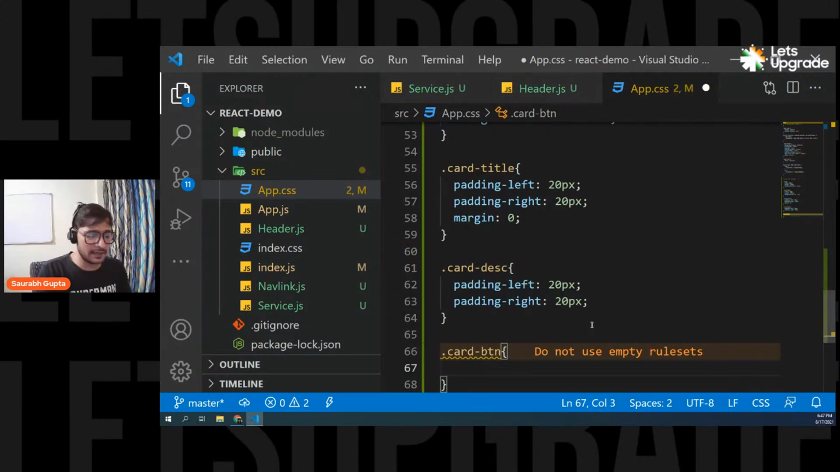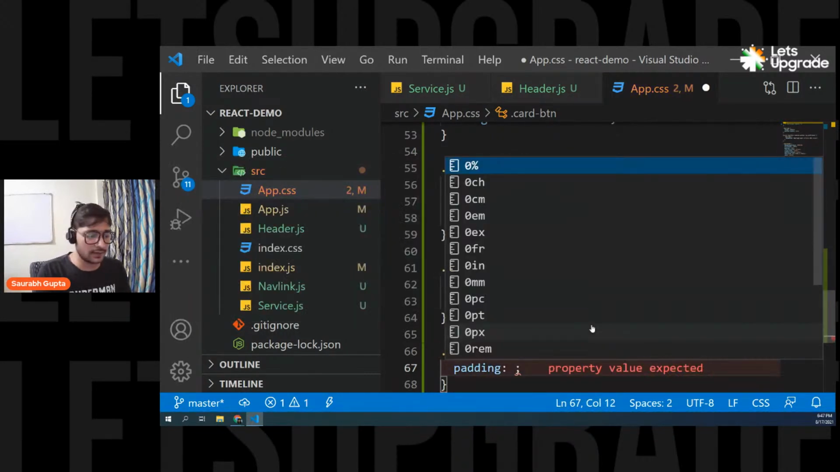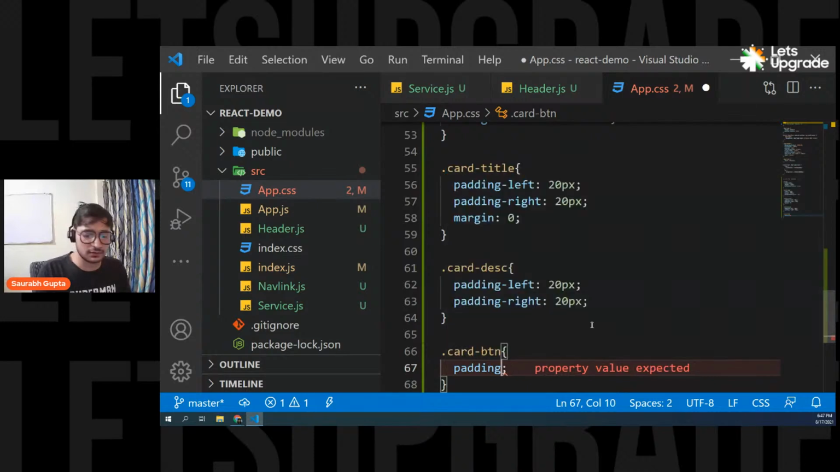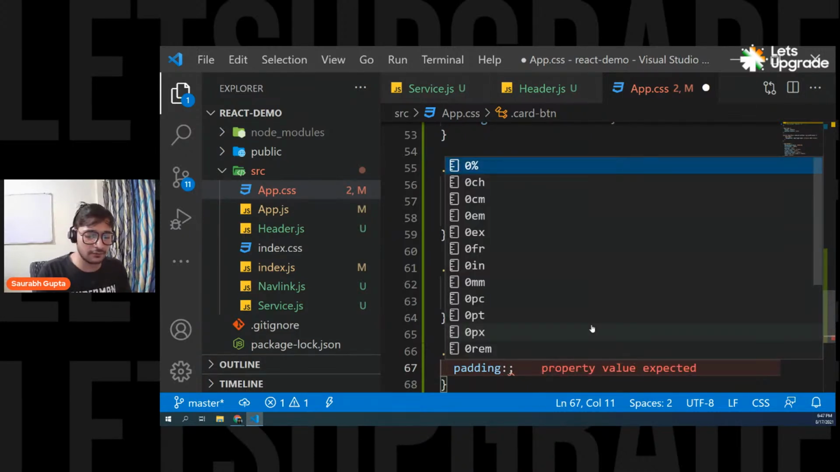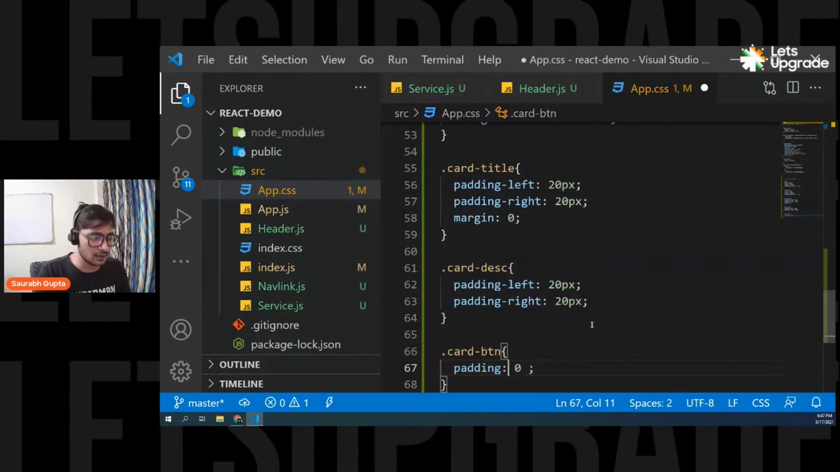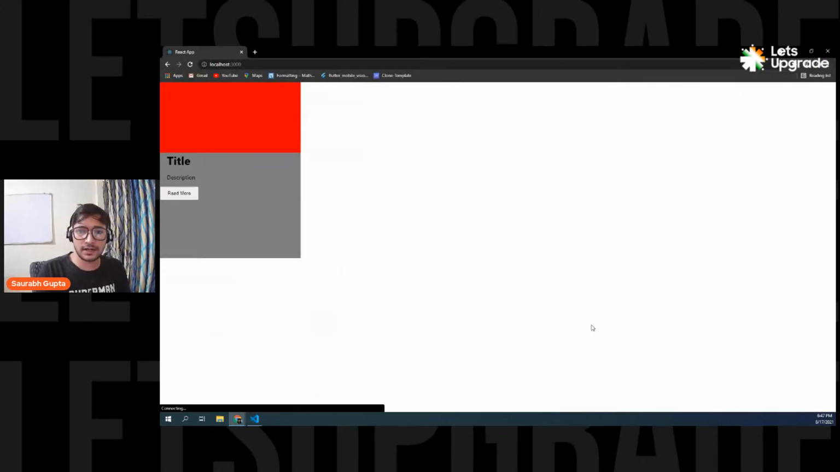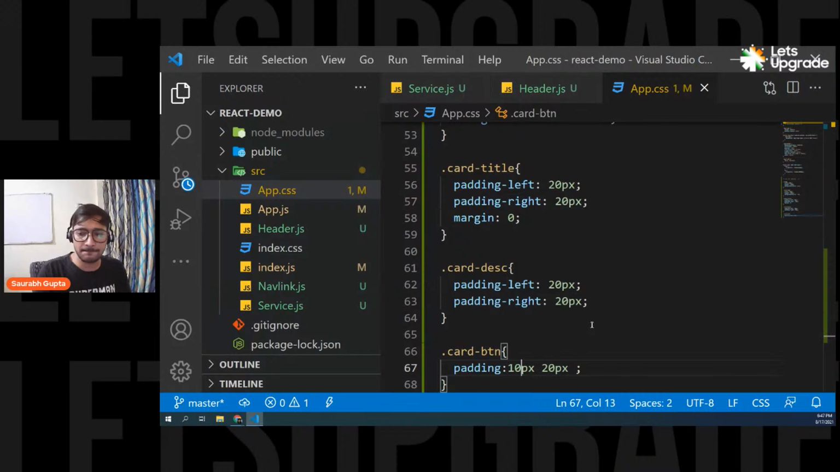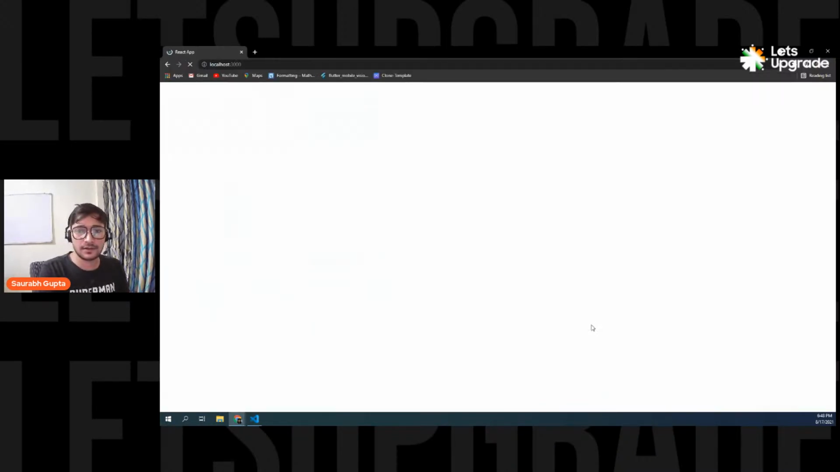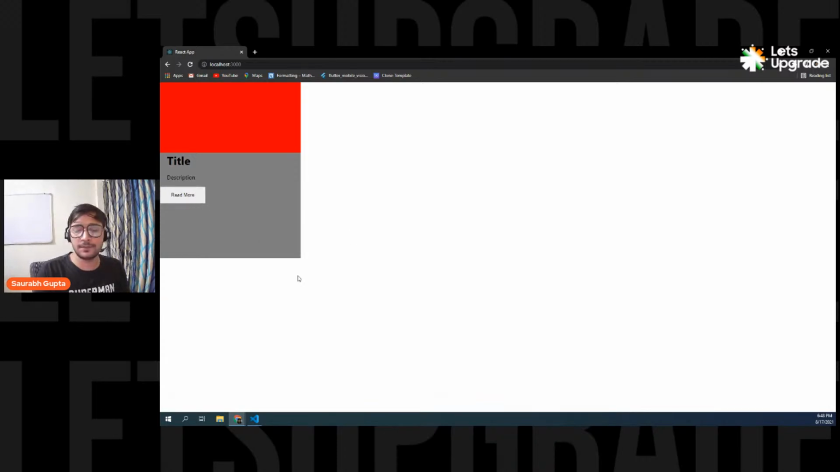Okay, so card-btn, and let's give it a padding. Let's give it a padding of 10 pixels and 20 pixels. Let's see what we get. Yep, 15 and 30. Yeah, so this is the button I wanted. Now that's it. I think that much style is enough. That's cool.